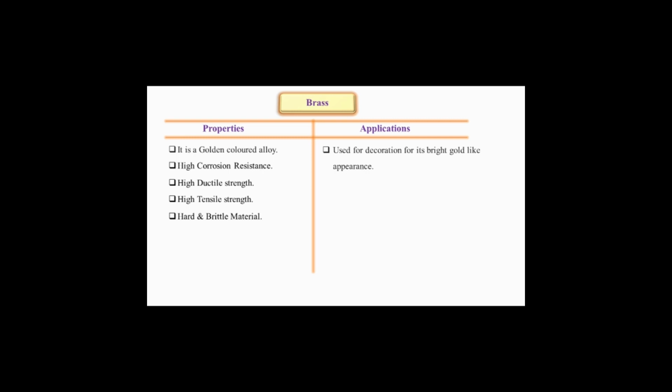It is used widely. The next is, it is used for applications where low friction is required, such as locks, gears and bearings. Locks are one of the very common applications, and we have seen so many locks made up of brass. Gears and bearings are also made up of brass. For pumping and electrical applications, some of the switches and keys of pumps are made up of brass. It is also used in musical instruments, as we have seen. Many saxophones and other musical instruments are made up of brass.